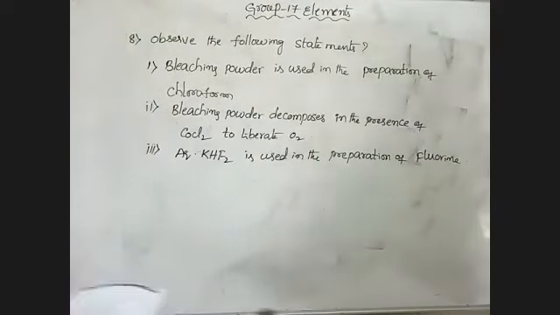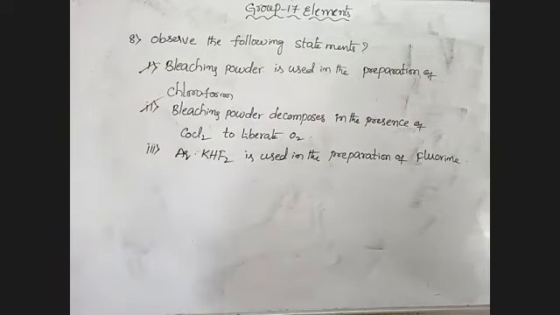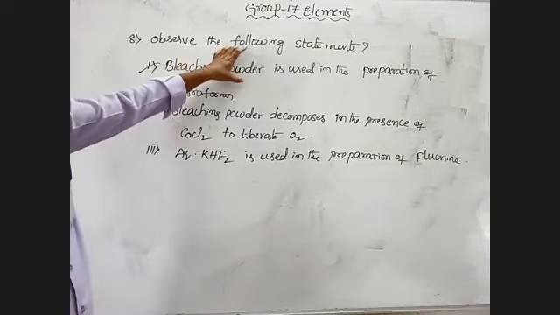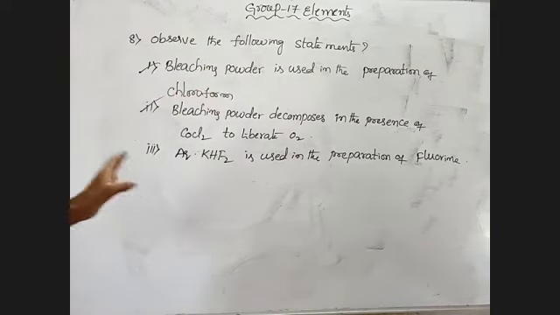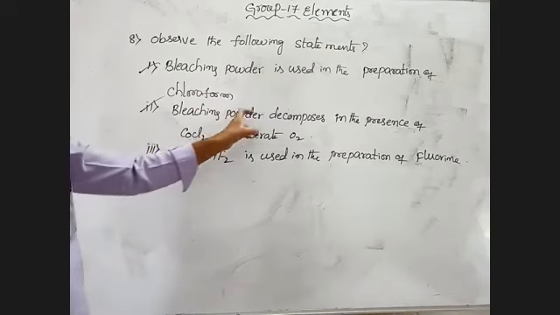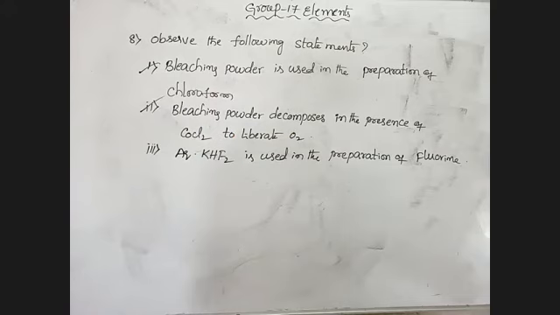So among these statements, only one and two are correct. Why? Because bleaching powder is used in the preparation of chloroform. That is the correct statement. And bleaching powder decomposes in the presence of COCl2 to liberate O2, that means oxygen.